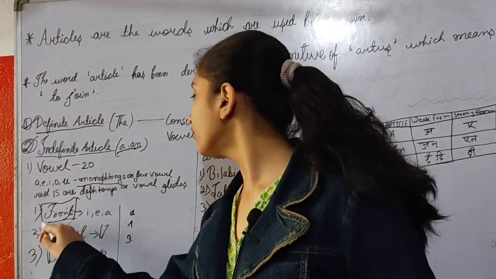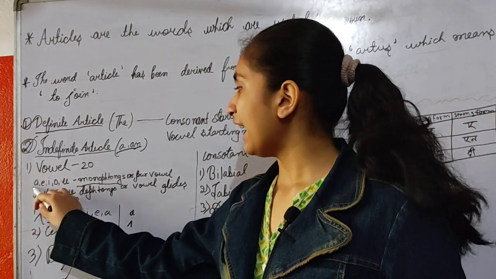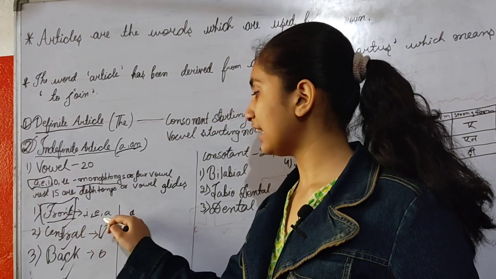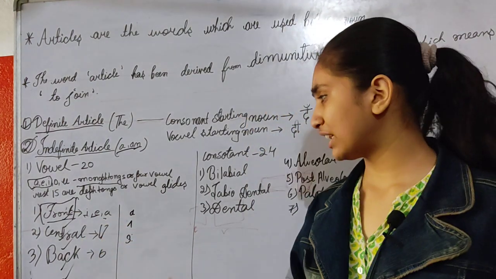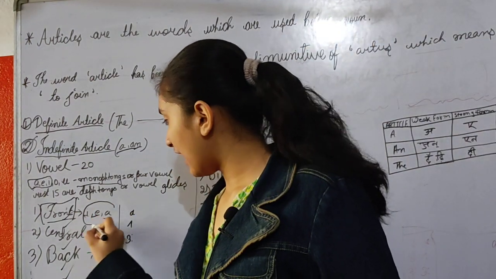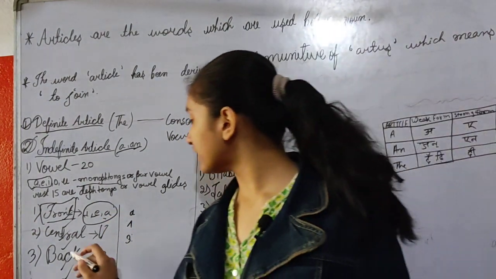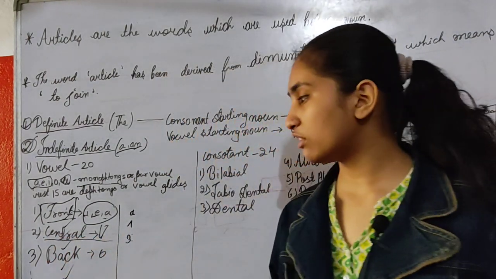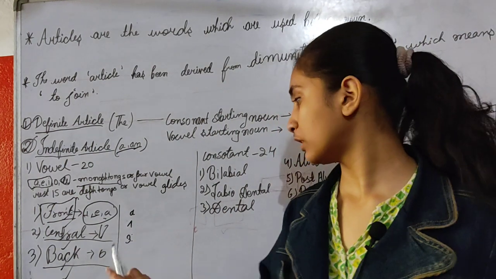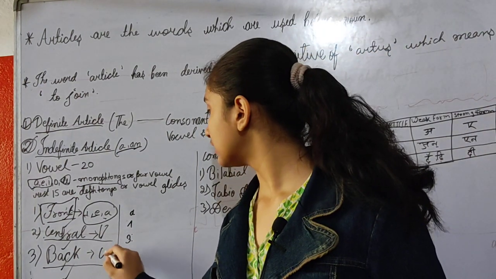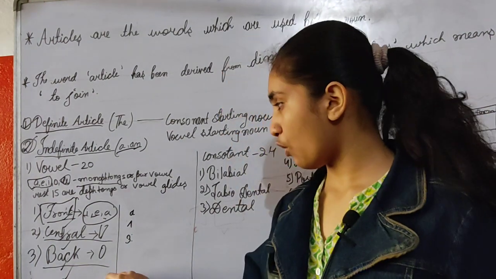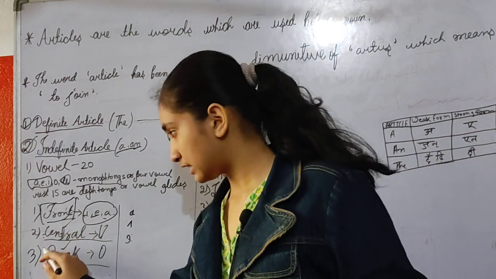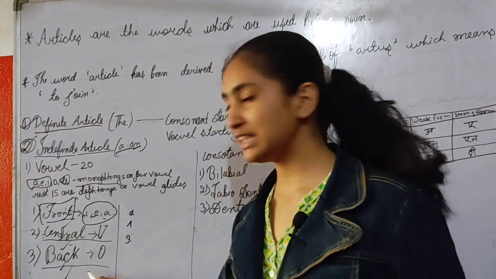What does front consist of? Front vowel consists of A, E, I. These are the front vowels. You can also say I, E, A or A, E, I. Doesn't matter what the sequence is. A, E, I are front vowels. And what about the central vowel? U is called the central vowel, and the back vowel is O. Okay. Front vowel is A, E, I or I, E, A, central vowel is U and back vowel is O.